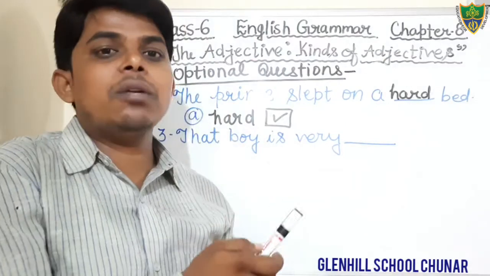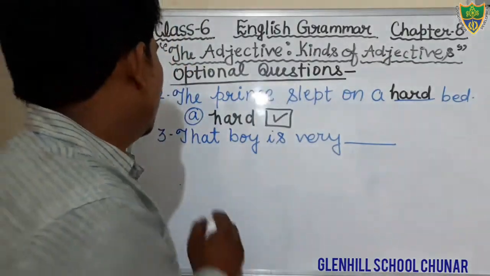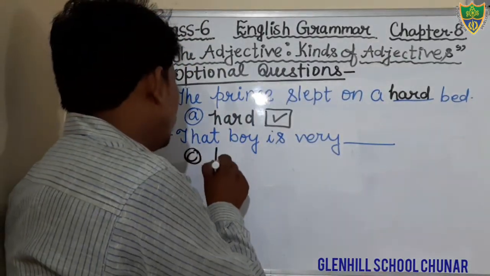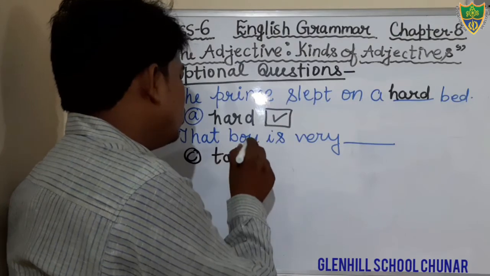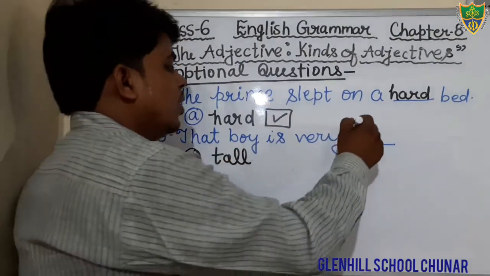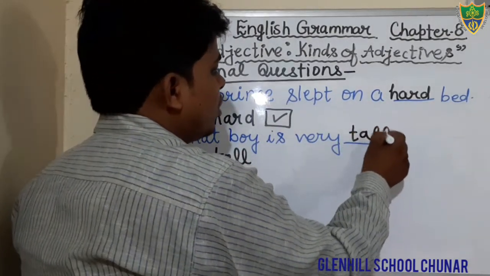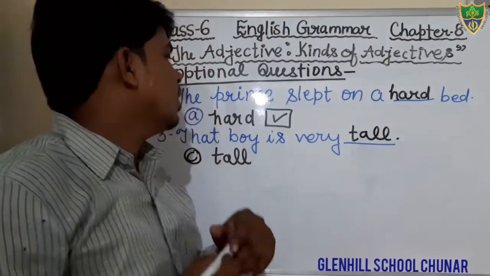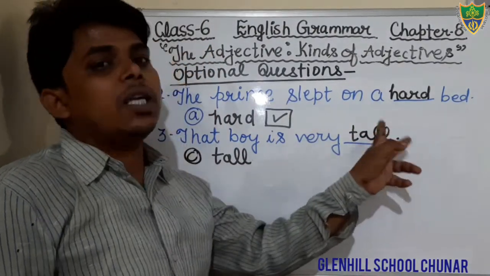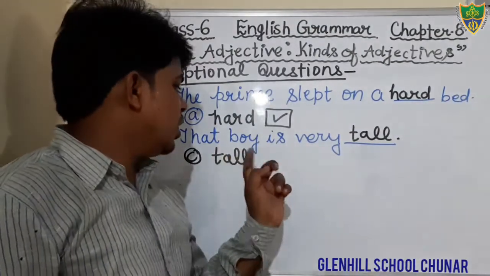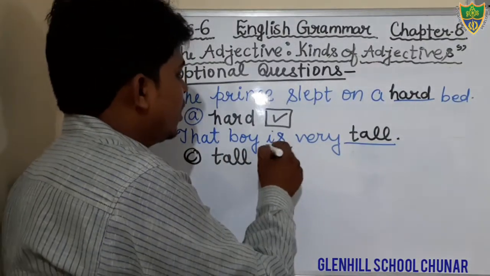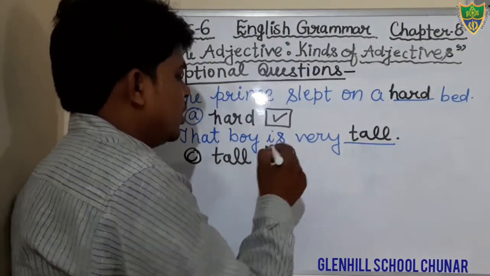Students, the option number C is the most appropriate adjective to fill in the blank. Tall. Very tall is the correct option. Just see. That boy is very tall. Option number C is the correct option. So we will tick on the option number C.